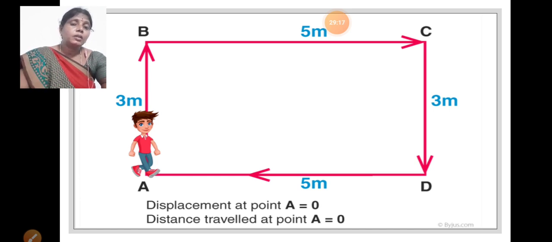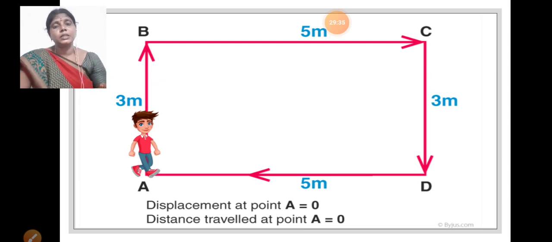We can write one table. You can take headings: translatory motion, rotatory motion and oscillatory motion. We can give examples. We can observe so many things.